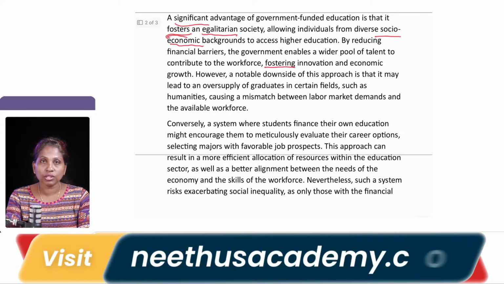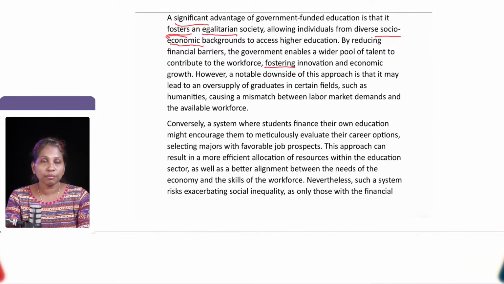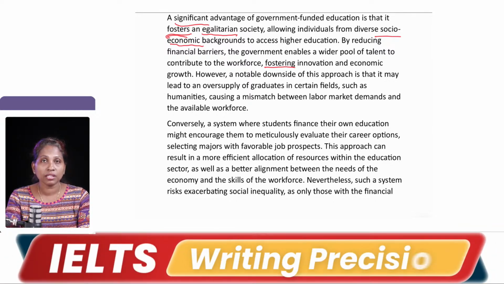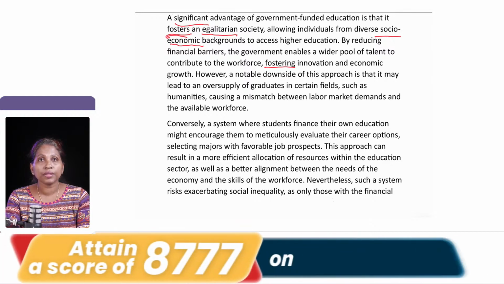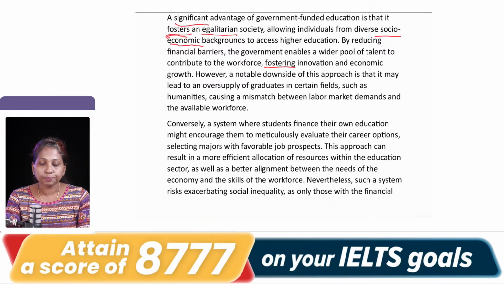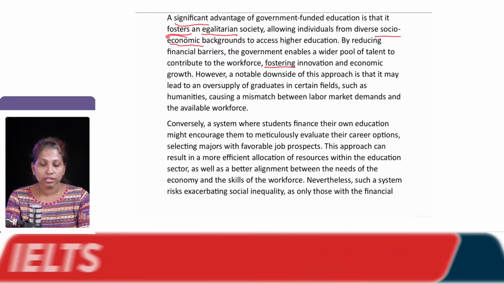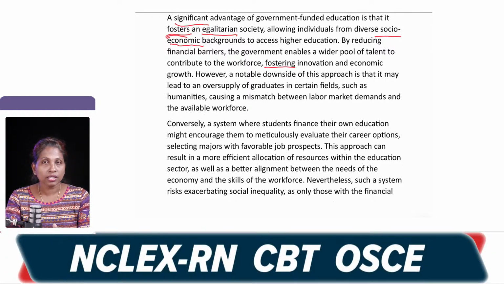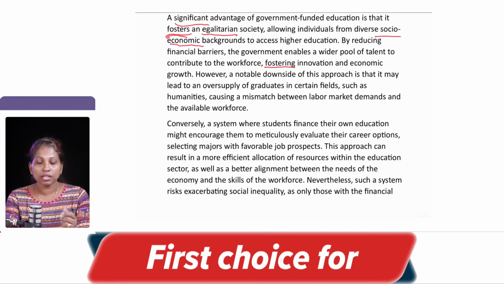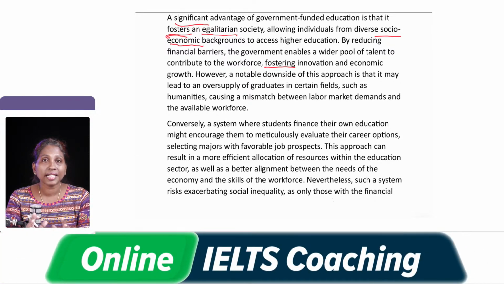If the government is supporting them in getting their higher studies with the help of some finance, that means the government is also bringing up innovation in the world of jobs, in the commercial world. So, that is one advantage, it brings equality. Secondly, it gives people exposure to come into the talent world.